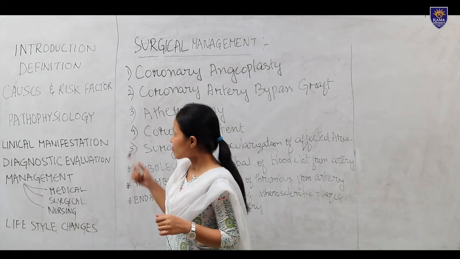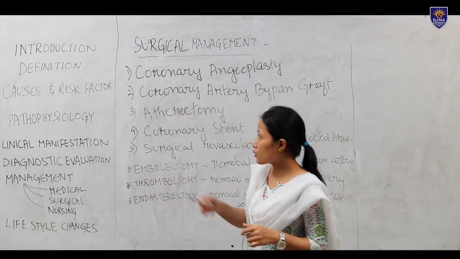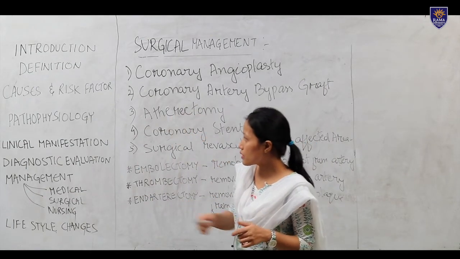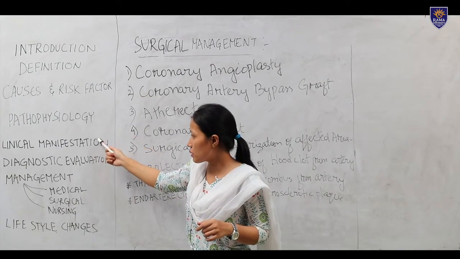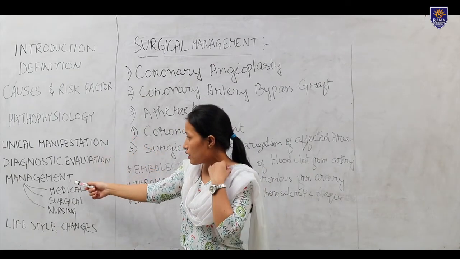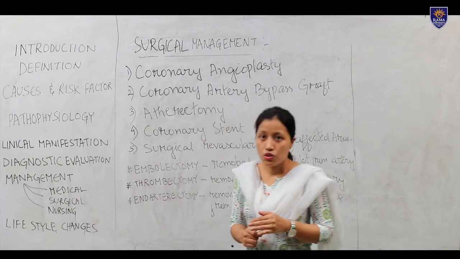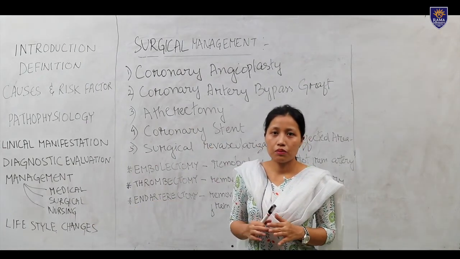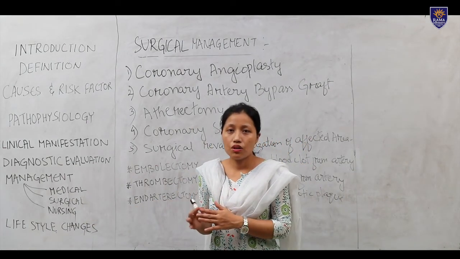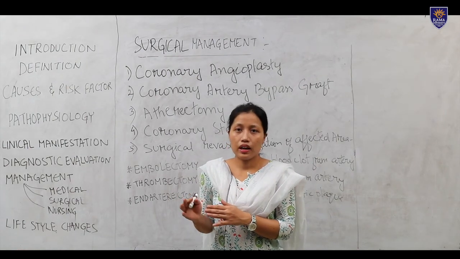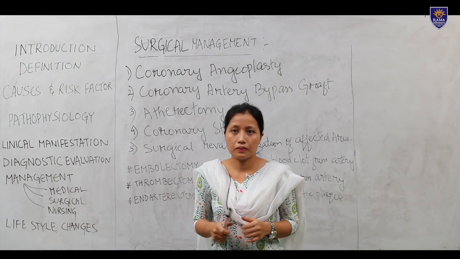Causes and risk factors, pathophysiology, clinical manifestation, diagnosis, evaluation, management and lifestyle changes we have seen. Mainly in coronary artery disease, remember the decrease or narrowing of the coronary artery due to atherosclerosis. Thank you.